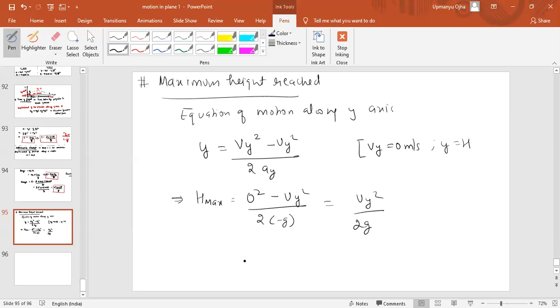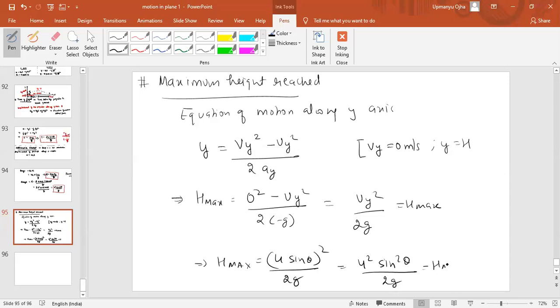This is the maximum height of the particle. uy we know is u sine theta, so we can also write H max equal to u sine theta whole square by 2g, or u square sine square theta by 2g.